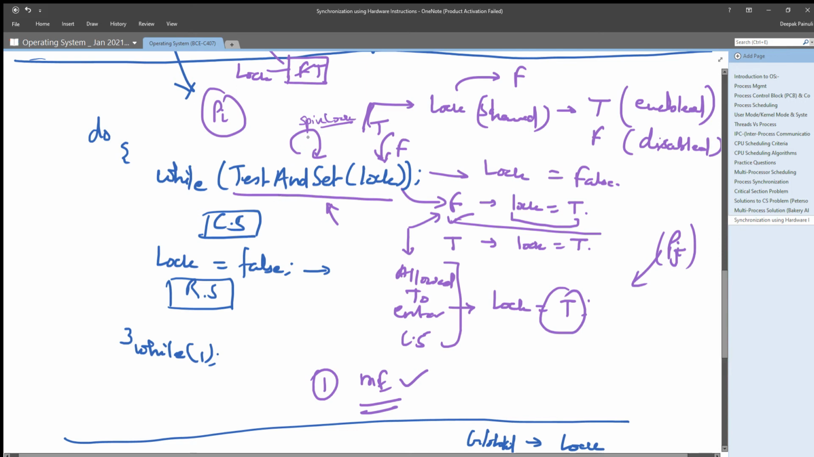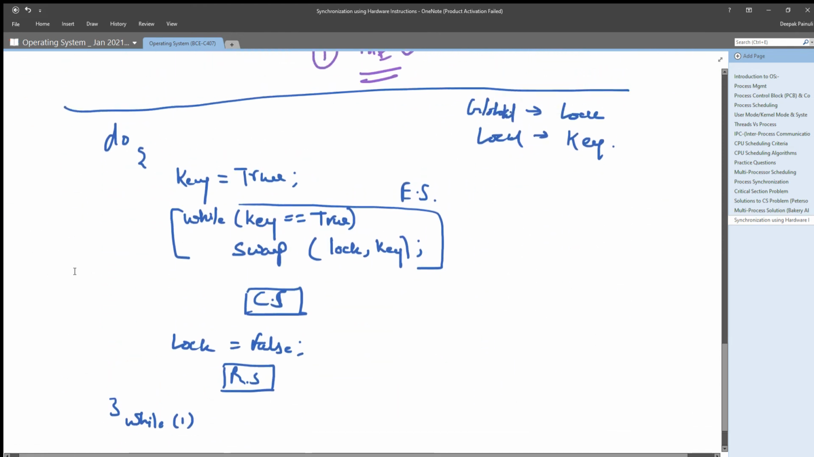If, let's say, P1 and P2, and it enters its critical section first, that means P2 has to wait here. Okay, let us discuss it later. First let me complete my swap one, right?